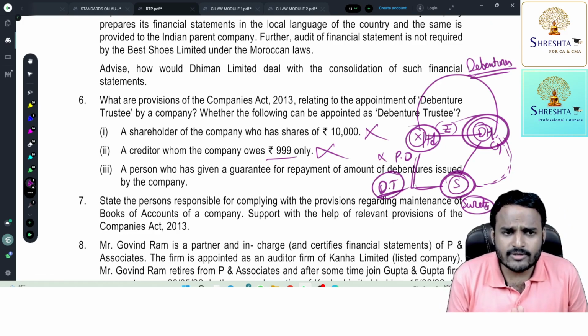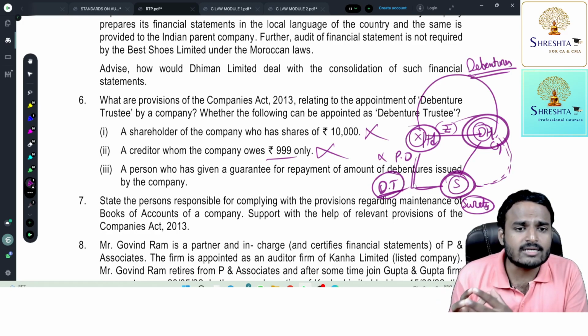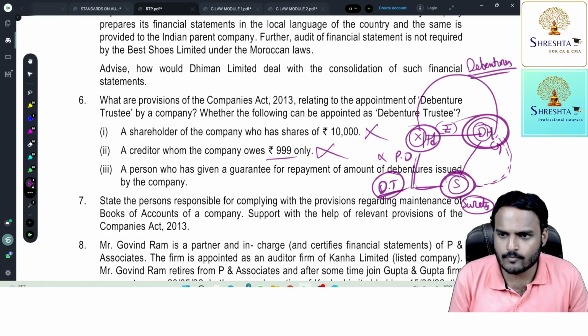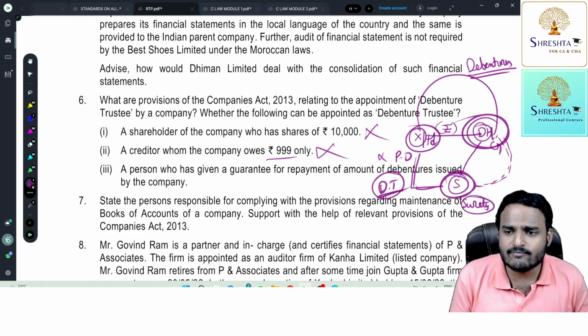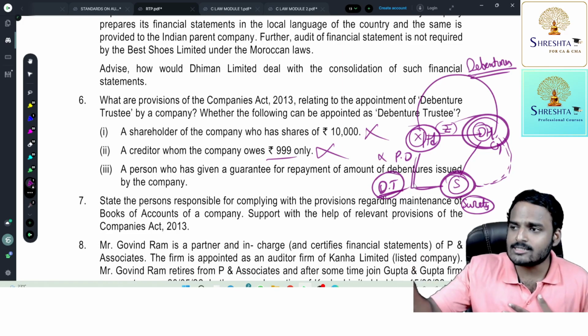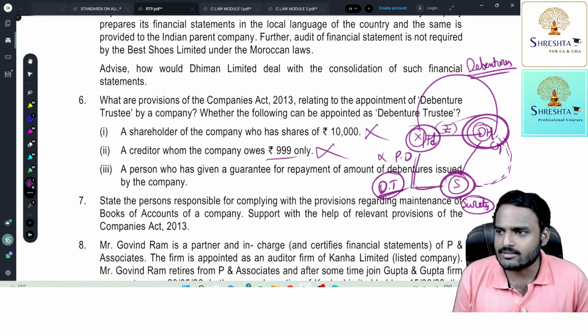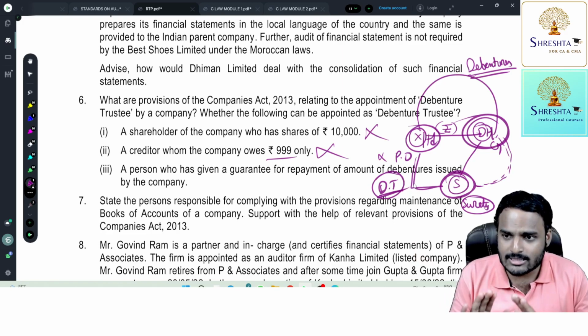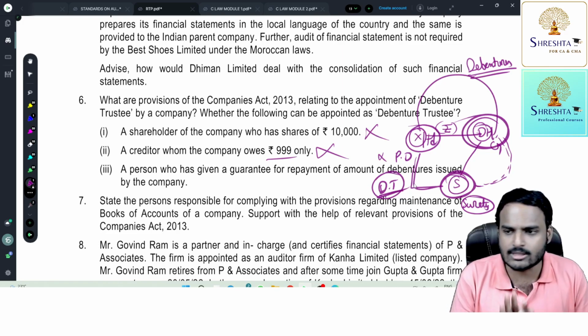The main responsibility of a debenture trustee is to safeguard the interest of debenture holders. Yes or no? So whenever the company is deviating from the objects, the debenture trustee should intimate holders that their money is getting diverted or the company is not in a position to pay money to them. Like that, the debenture trustee should intimate debenture holders.